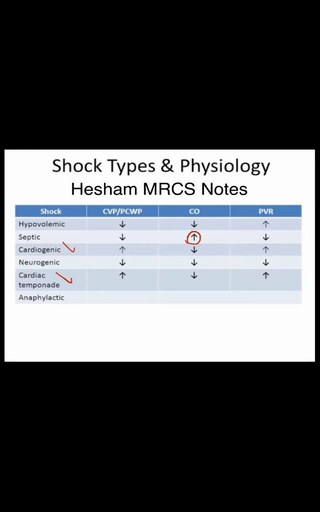Then septic shock, there will be decreased central venous pressure due to widespread vasodilatation. Okay, then increased cardiac output. Here we have to put a question mark because septic shock has two phases. The first phase is the warm or hyperdynamic phase, then the hypodynamic or cold phase. In the hyperdynamic phase, there is tachycardia, hyperthermia, and increased cardiac output. But later on, if the shock becomes irreversible, it's the hypodynamic and cold phase, and there is a decreased